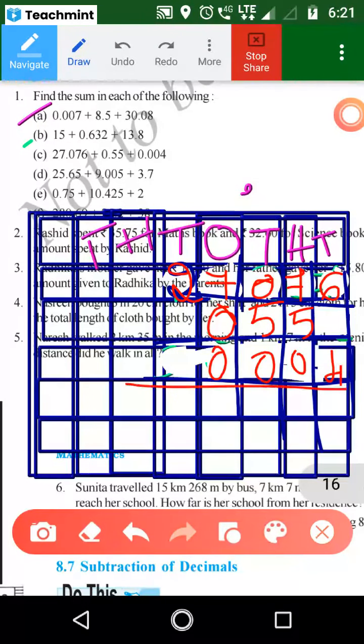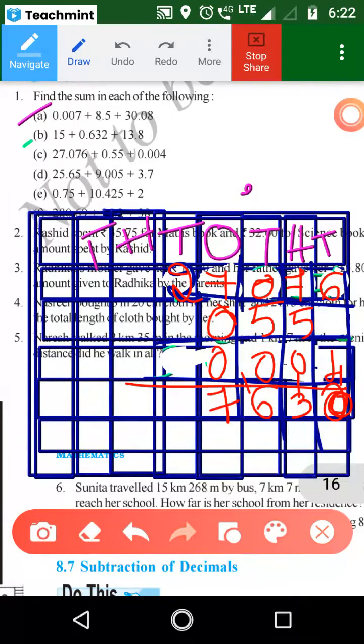6 plus 4, how much? 10. Good. So 10, 1 carry. So 7 plus 6, sorry. 5 plus 1 is 6. Okay, 6 plus 7 is 13. Yeah, 1 carry. 5 plus 1, 6. Good. 7 as it is.